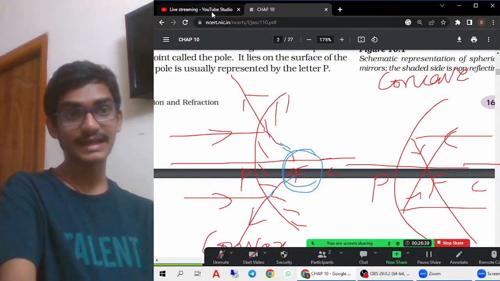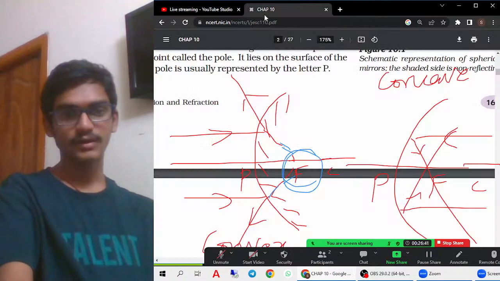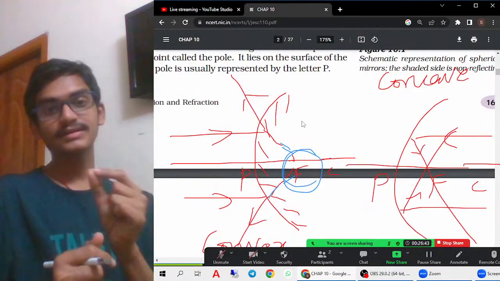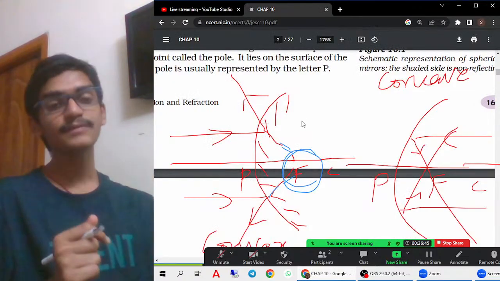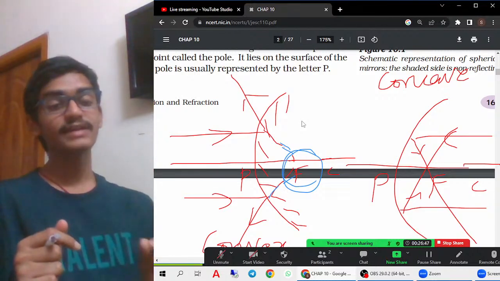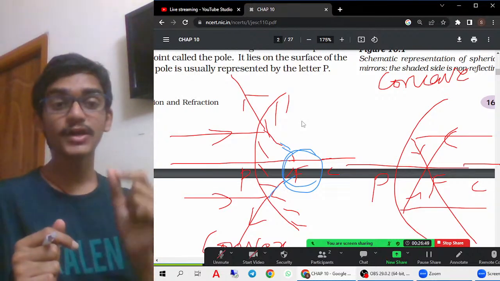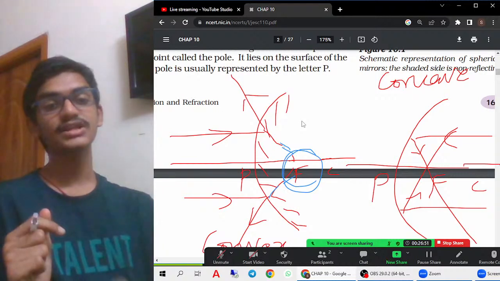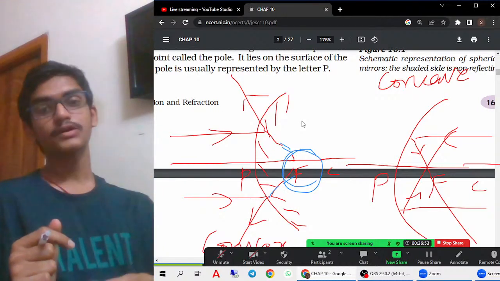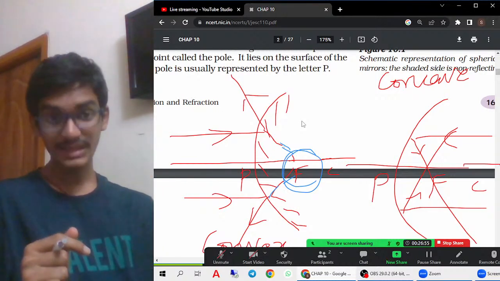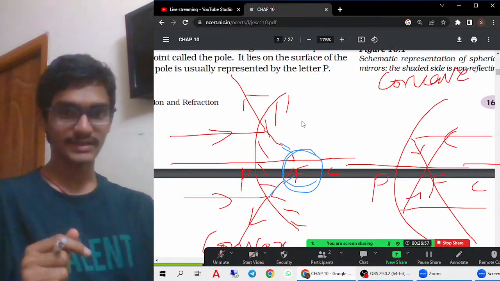So you have to understand it in that way. The principal focus of a convex mirror is when the light rays strike the mirror, they appear to meet at one point. That point is considered to be the principal focus of a convex mirror. They'll appear to meet. They do not meet.